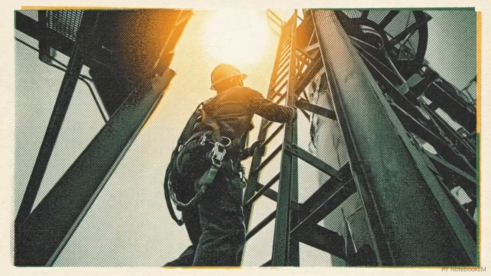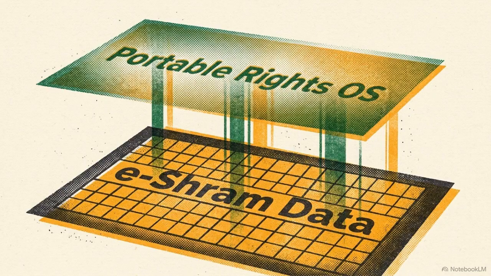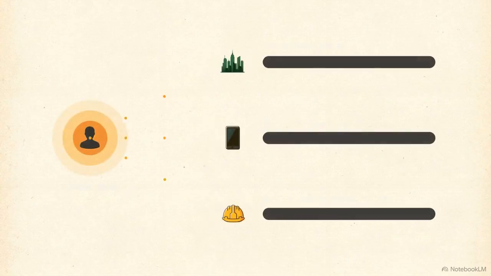higher-paying roles. Architecturally, the Portable Rights OS functions as an experience layer built directly into the existing e-Shram framework, utilizing that data to power real-time interactions. This dashboard illustrates the impact. As data flows in, it generates real-time metrics, a city dignity score, platform protection score, and contractor compliance score. We can flag unsafe contractors in red and route verified workers toward ethical platforms.